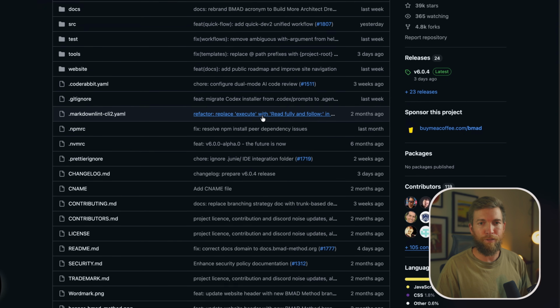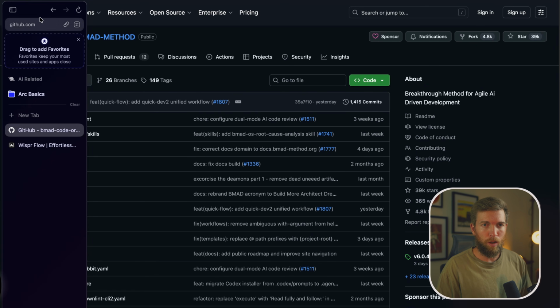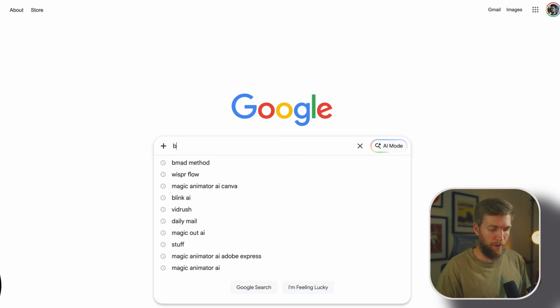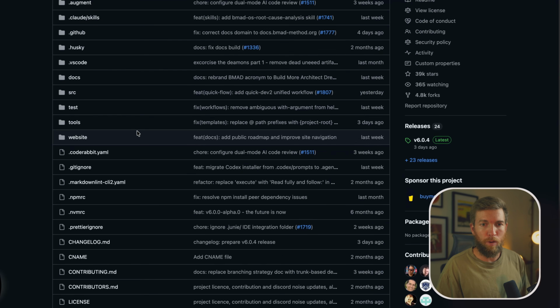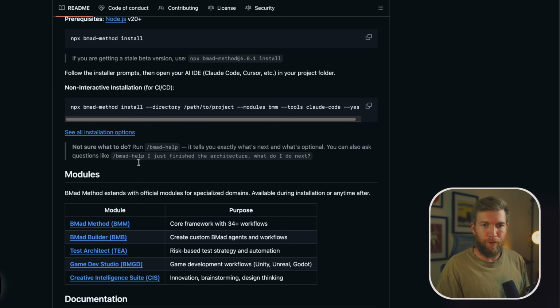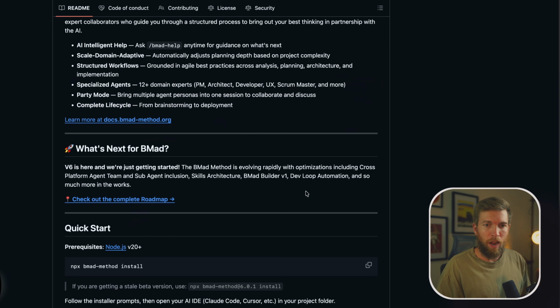It's pretty straightforward. If I just go on to Google for a second and type in BMAD method, as you can see, it's just this first one here. I use it now for all my apps, and if you go through all the README files here, it's pretty straightforward to install. You'll need Node to install this.